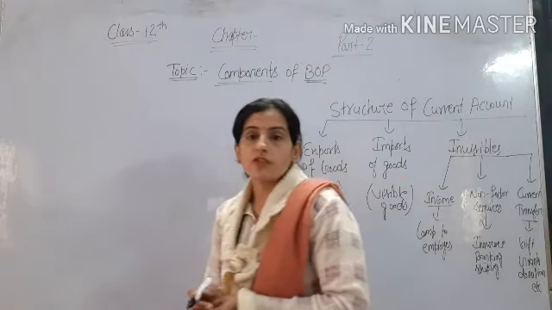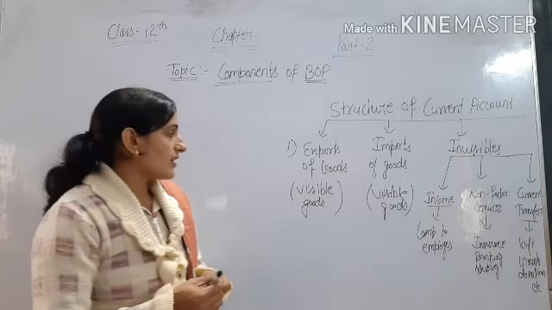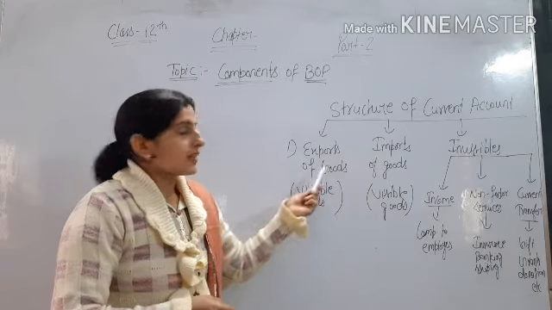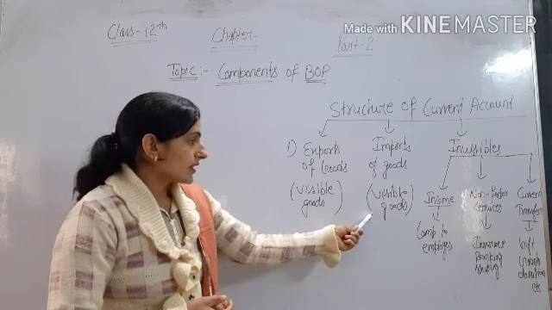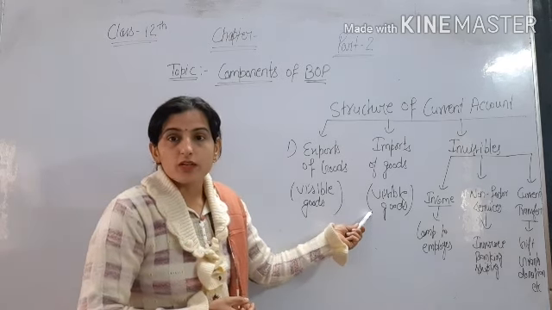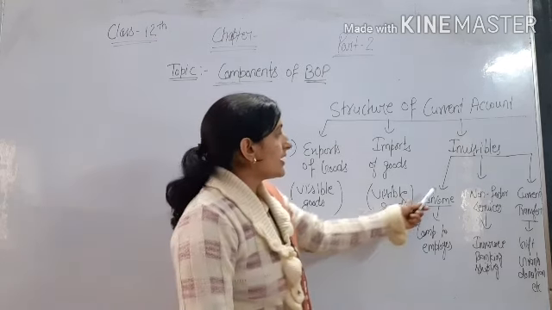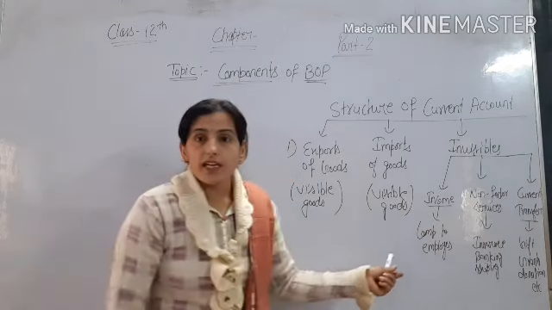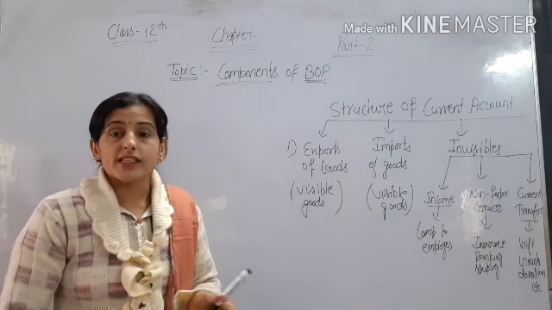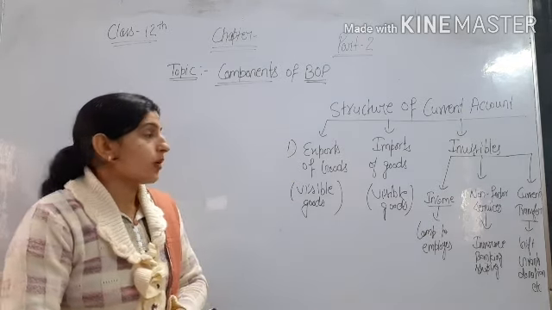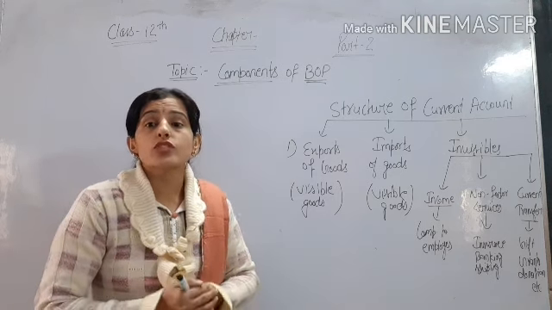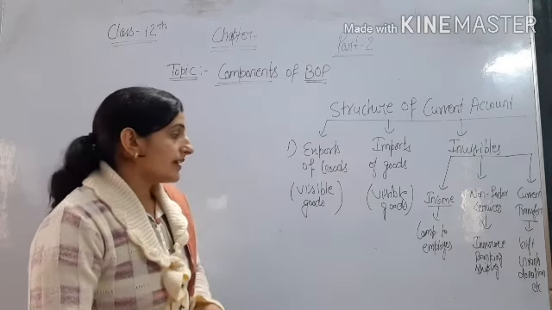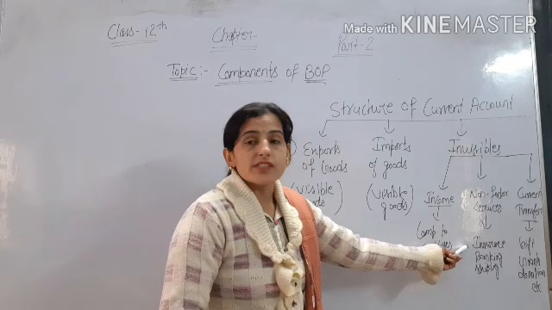So the structure of the current account: first, export of goods; then import of goods, meaning visible goods; then invisible. In invisible we include three things: income, meaning compensation to employees, then non-factor services. In non-factor services we include shipping, banking, then insurance services.